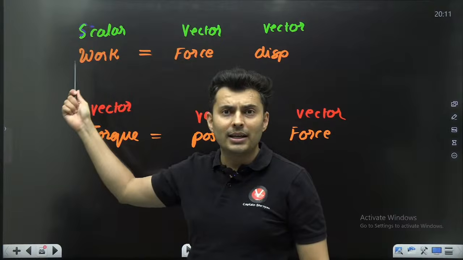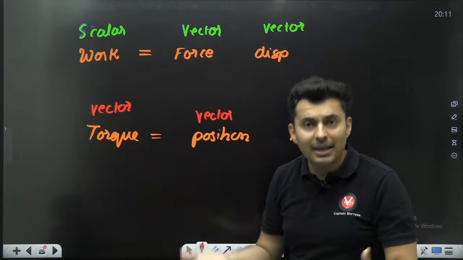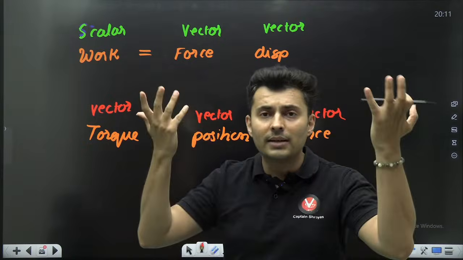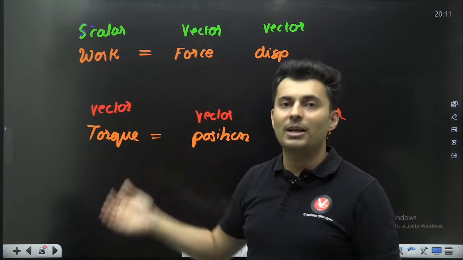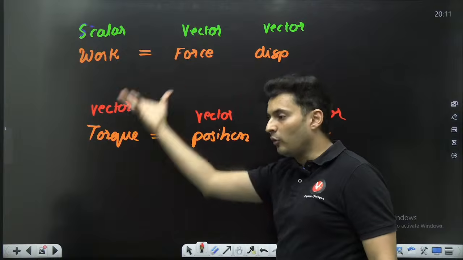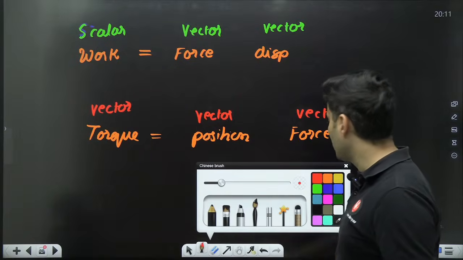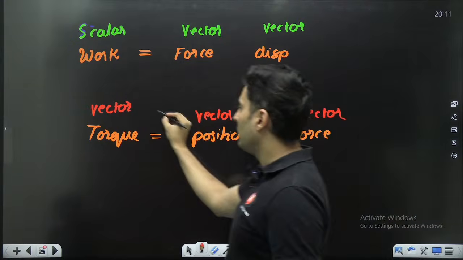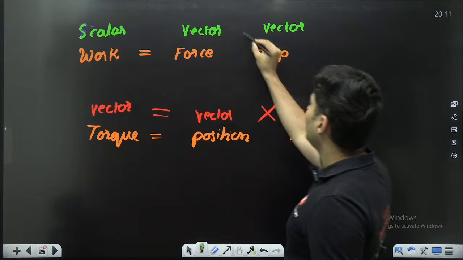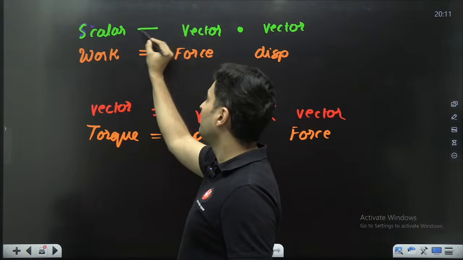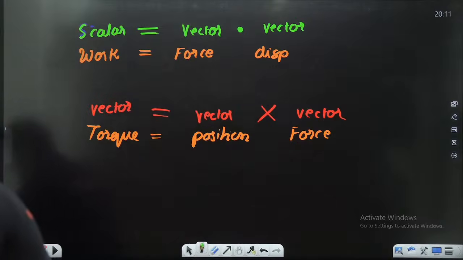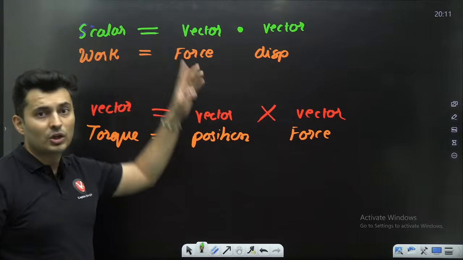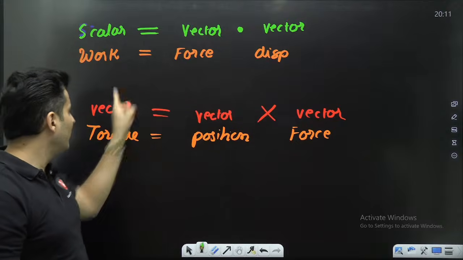Depending on context, here we were trying to find work. Here we are trying to find torque. So where it is used, how it is used, what formula decides the outcome. You're going to ask, sir, how do I know whether the outcome will be a vector or a scalar? So that is what I'm trying to tell. It depends on the context, formula, or the application where it is used. So here, because vector into vector is a vector, I will use a cross symbol. Here, vector into vector, I will use a dot symbol, which will give me a scalar answer. Is that clear, everyone? So dot is for scalar outcome, cross is for vector outcome.